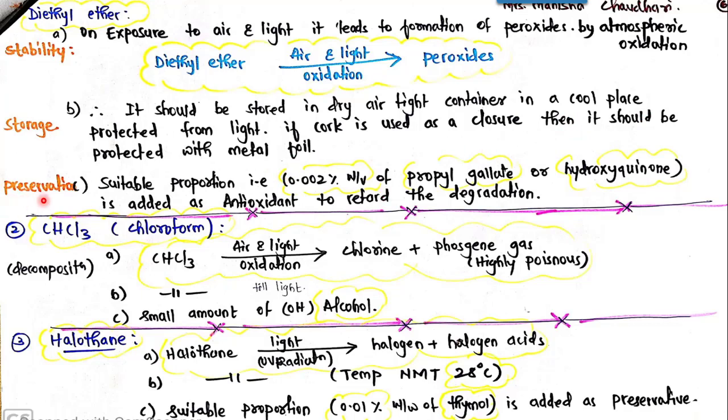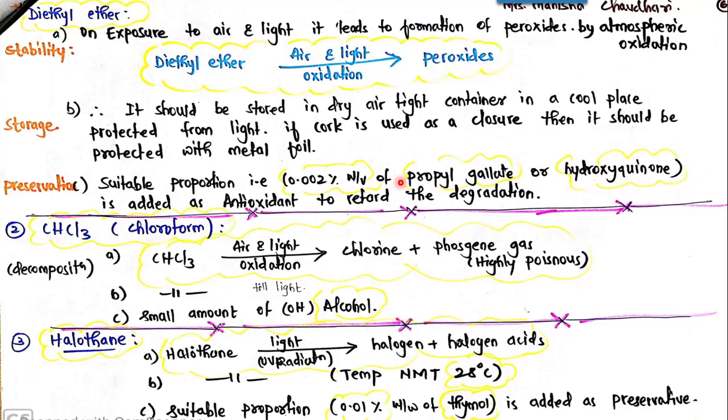Next, preservation. Since it undergoes oxidation, definitely we need to add some antioxidants to retard the degradation. A few antioxidants such as propyl gallate or hydroquinone are added to retard the degradation of diethyl ether by oxidation.